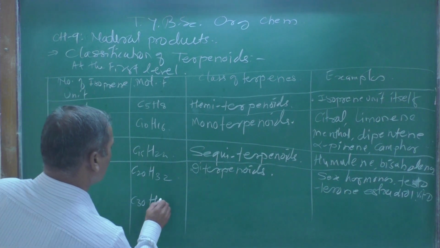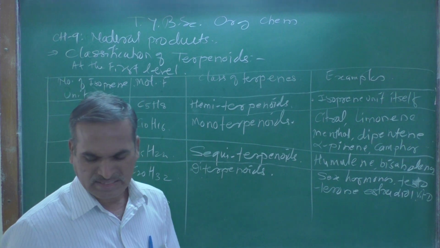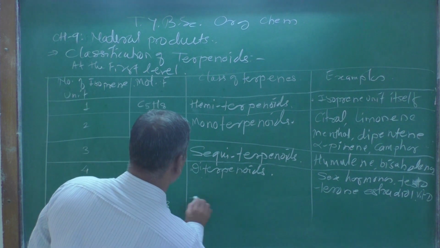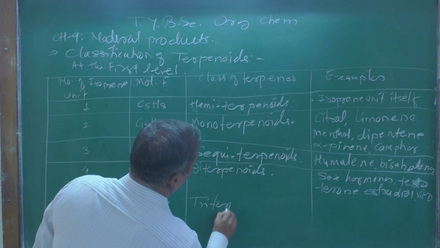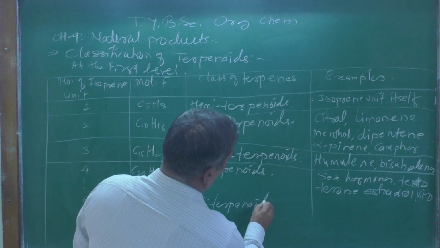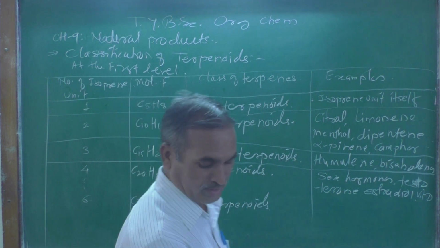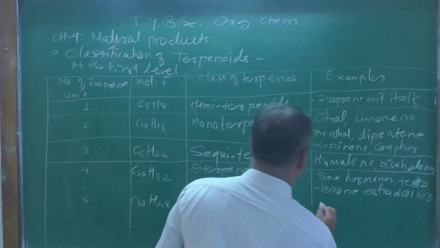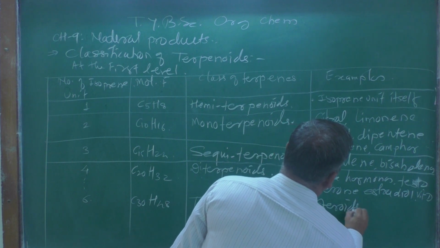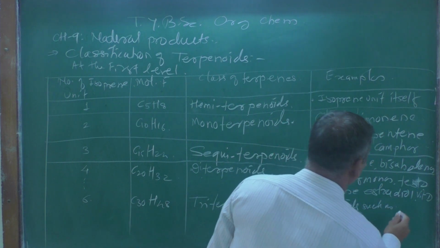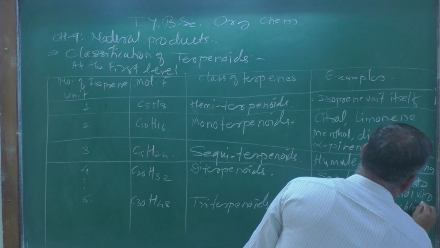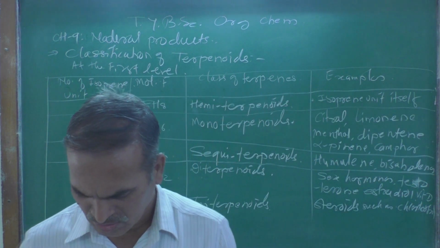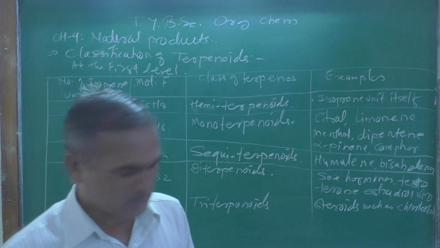Here it is a triterpenoid, and the examples of these triterpenoids are steroids such as cholesterol and ergosterol.